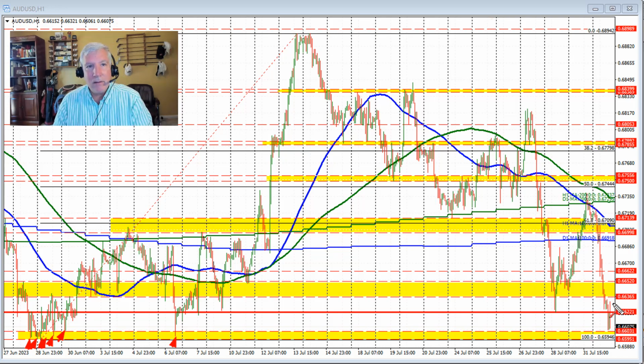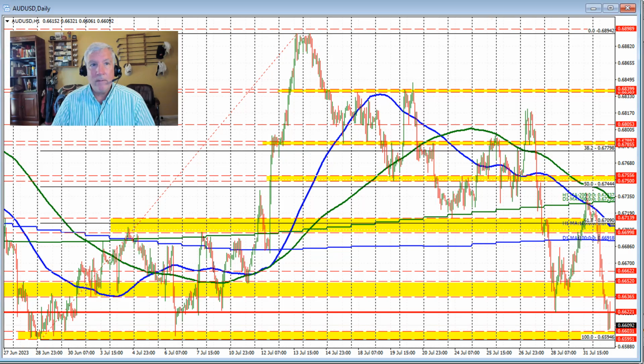That's if you think that the bias is still to the downside. Those buyers against this low right here want to see that broken. If they can't see that and the price starts to break back below the 0.6594 level, then the bias continues its shift to the downside. We could see, and we should see, further downside momentum.